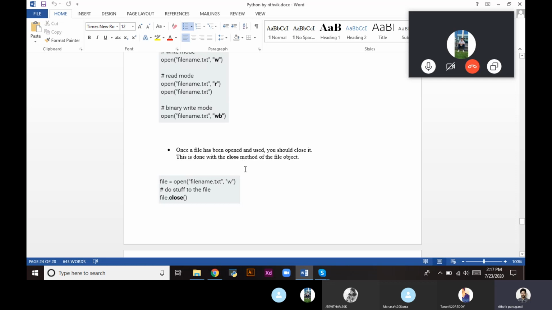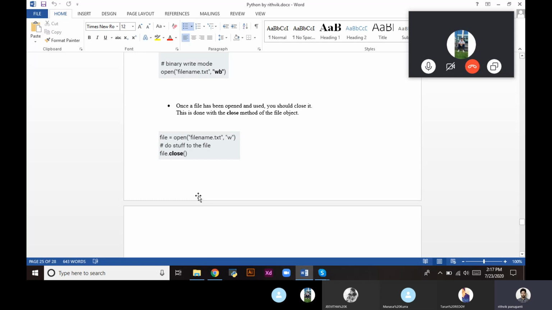Once the file is open and you have made your desired changes, the file must be closed. There is a close command: file equal to open of, so we are opening a file in write mode. We have written something and then call file dot close. This will close your file.